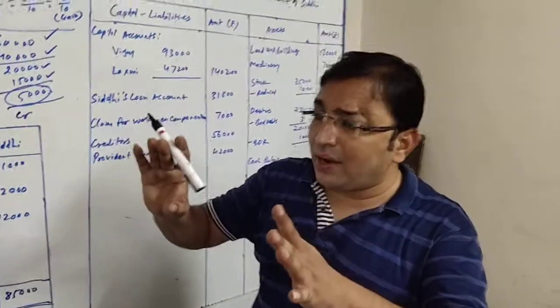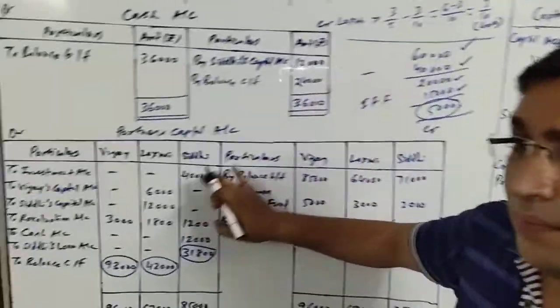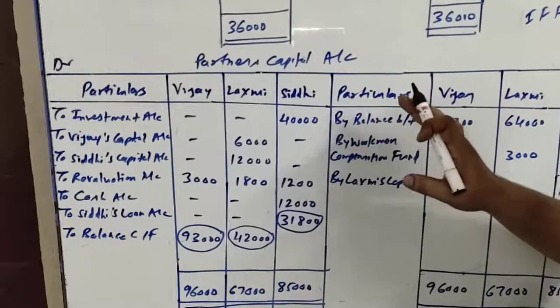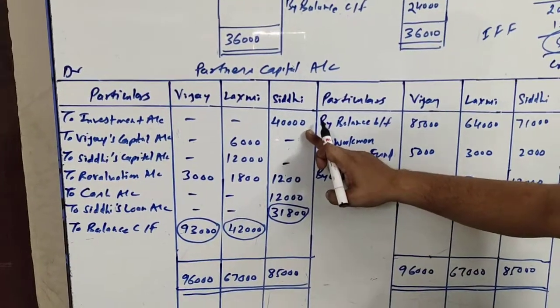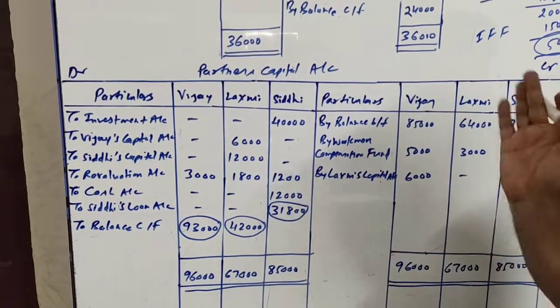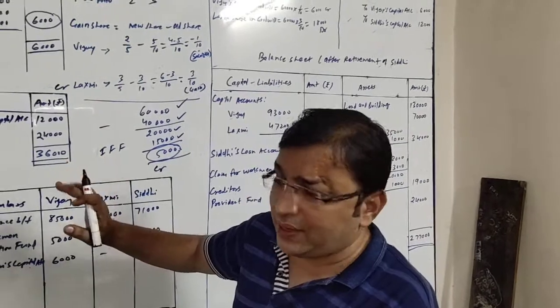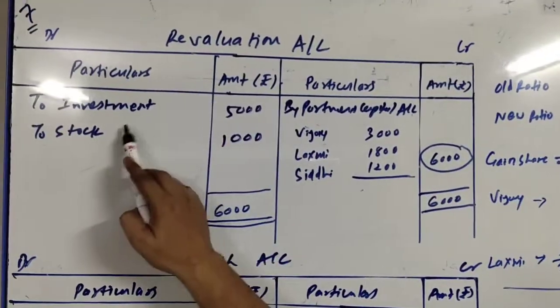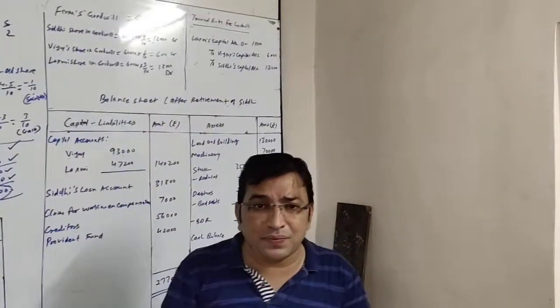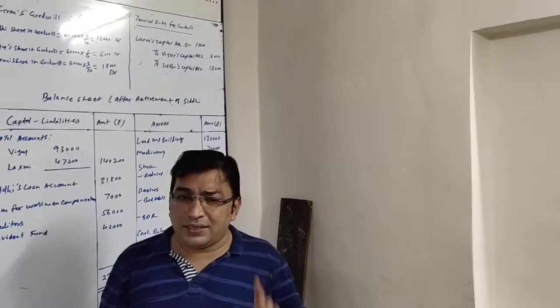So now we will give the accounting effects. What will be done? First of all, in Siddhi's column debit side, as Siddhi has taken investment, we will write to investment 40,000. Okay. What else? 15,000 will be directly written off against investment fluctuation fund, so no effect. And this 5,000 will be at the debit side of revaluation account, to investment 5,000. In balance sheet, no investment will come because it is taken by Siddhi. Okay, let's see the next item.